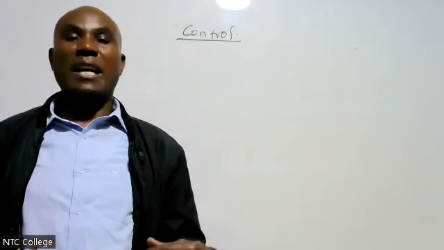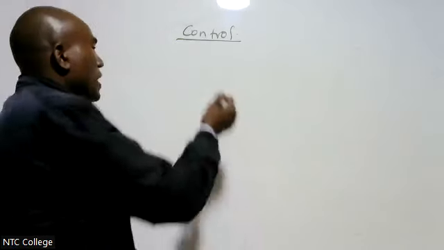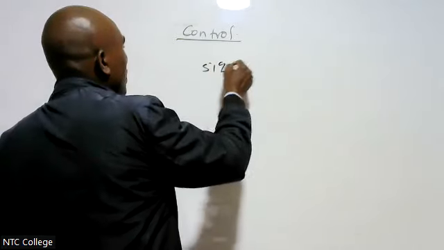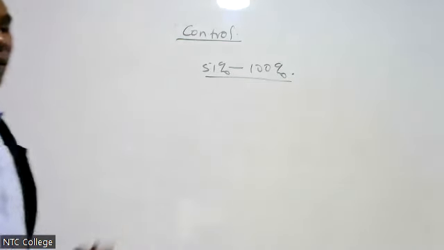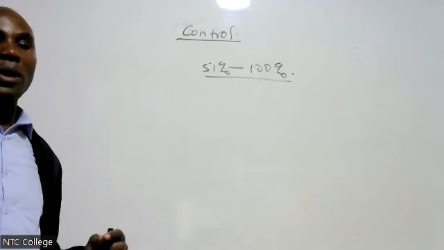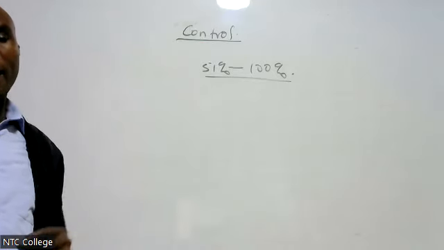But in a subsidiary, we have control. Remember, in the subsidiary, you have 51% to 100%. Therefore, you have control of that company, and you are going to consolidate.